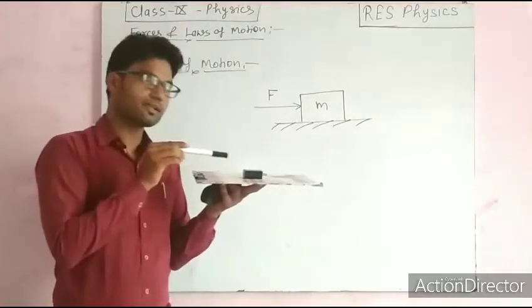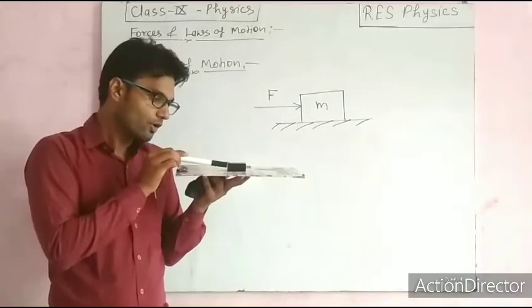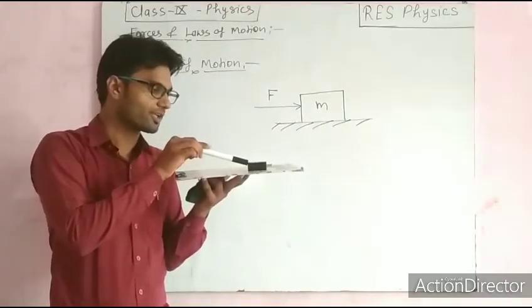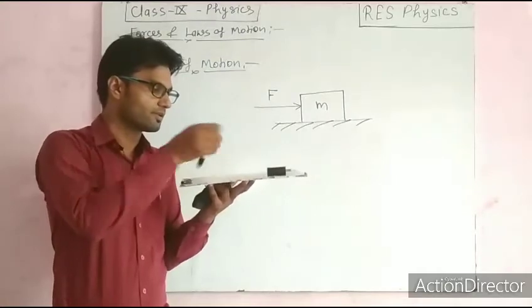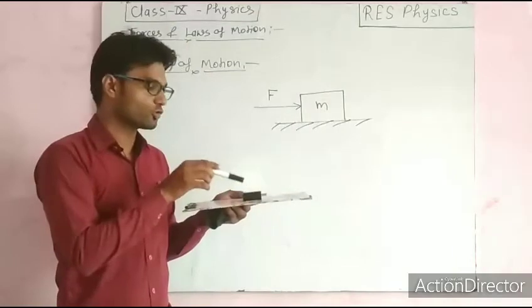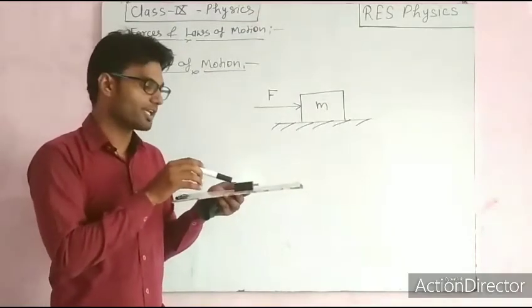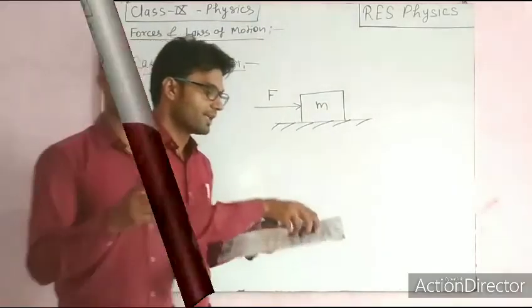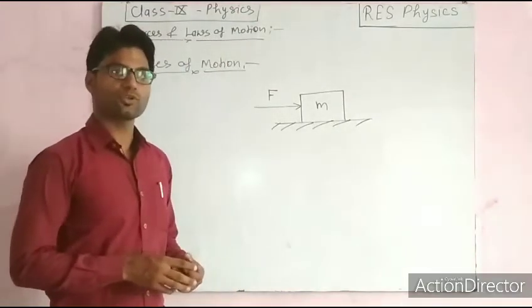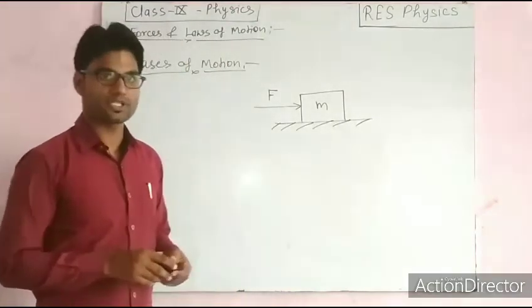When I apply a push, the object starts moving. What I am applying here is force, so that this object is able to move. Another factor that causes motion is the weight of the object.